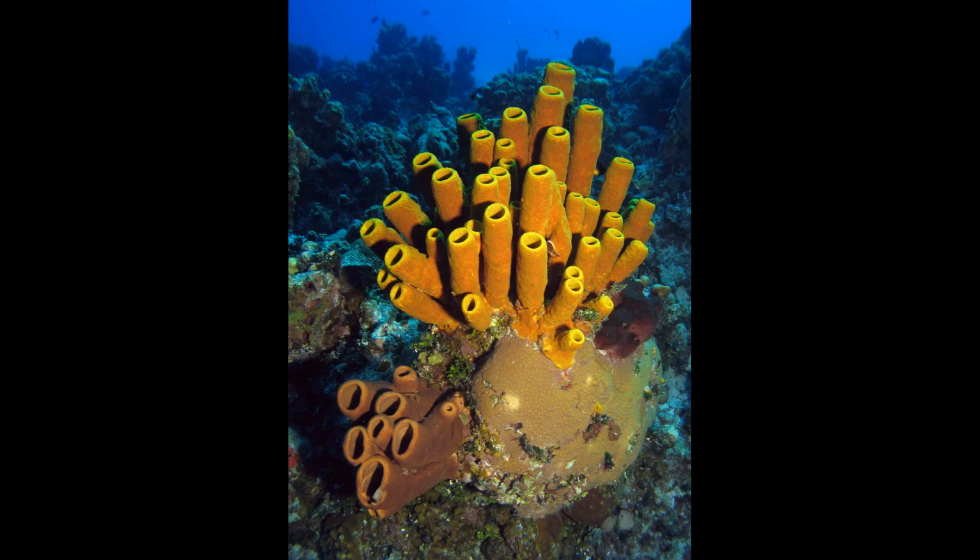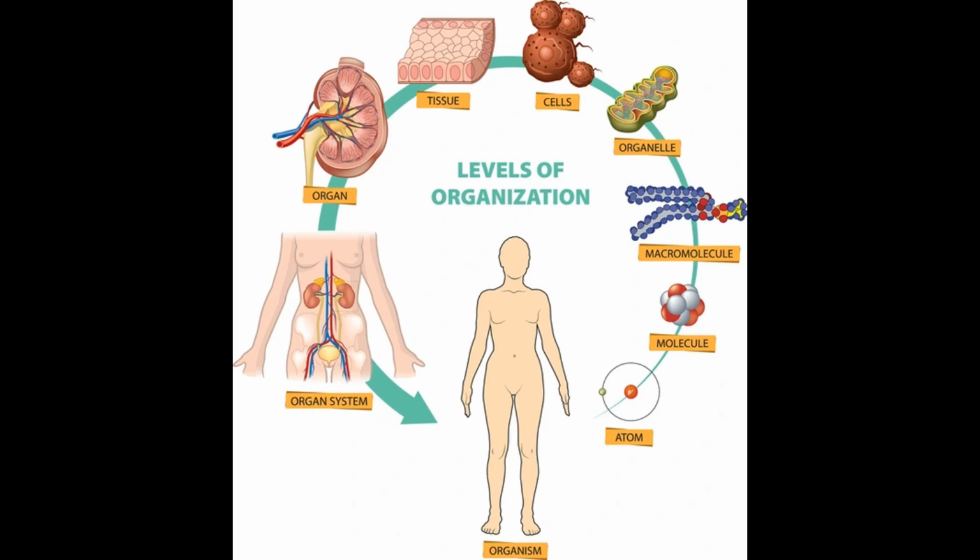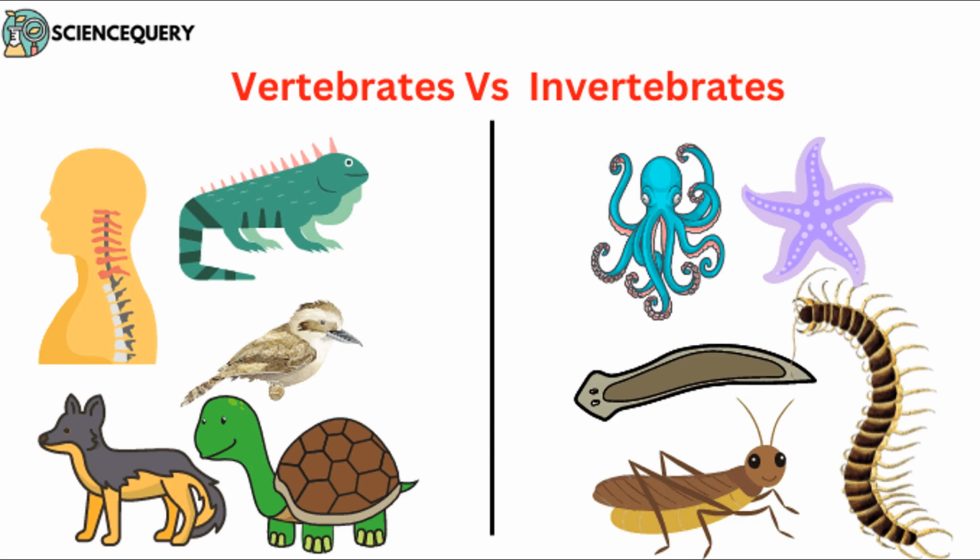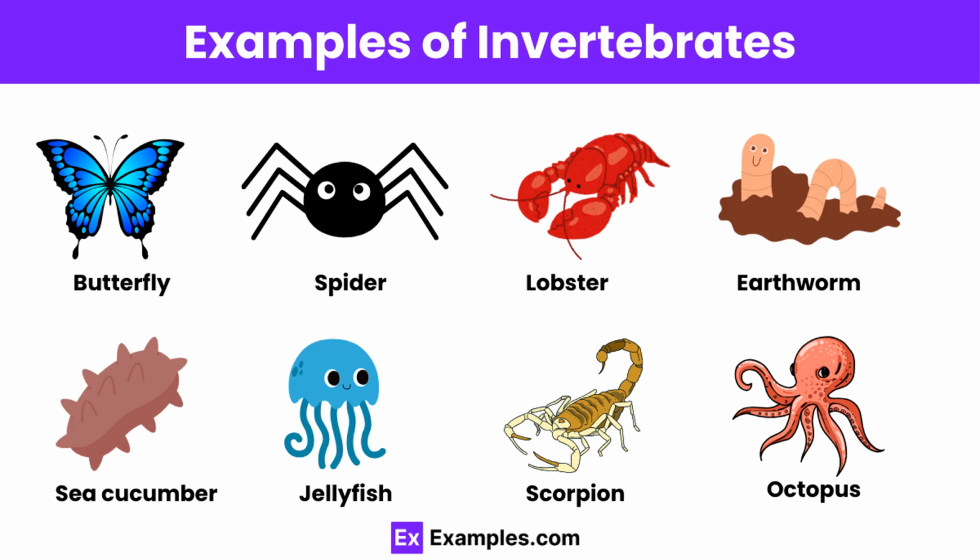For all animals, with the exception of sponges, cells organize into tissues, and these organize into organs, and we have the organ system and the organism. Animals can be classified into two categories: invertebrate and vertebrate. Invertebrates are animals that do not possess a backbone. Examples of these animals have an exoskeleton.